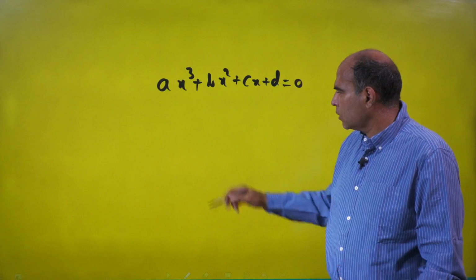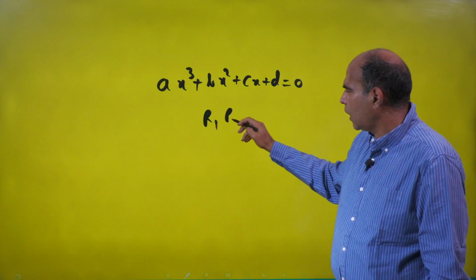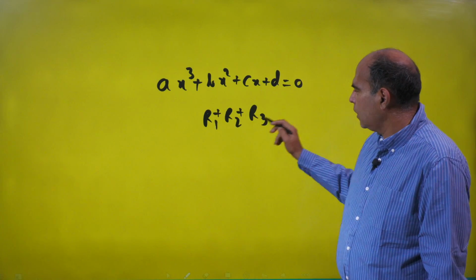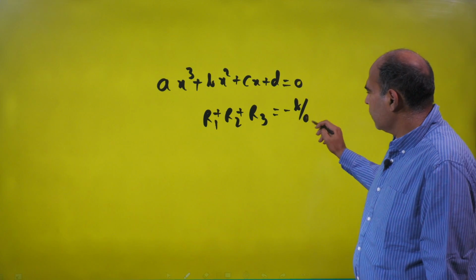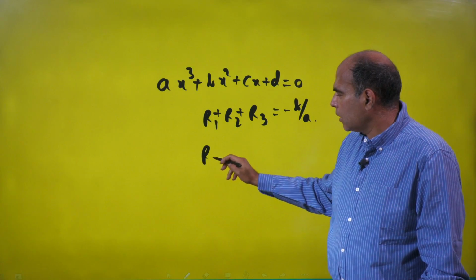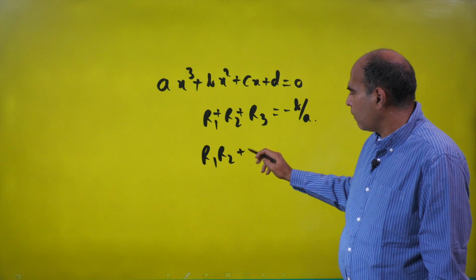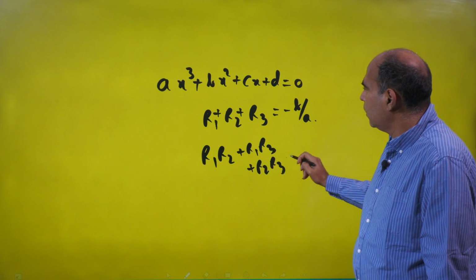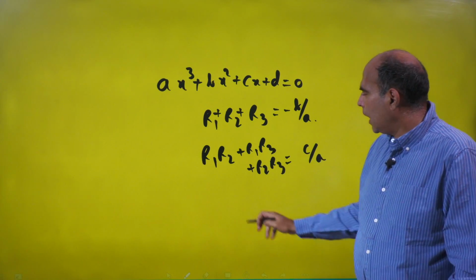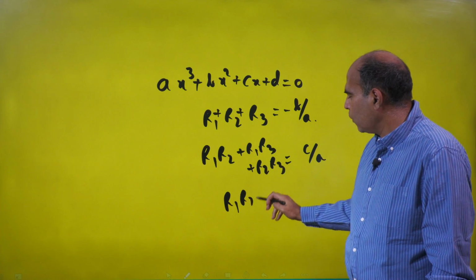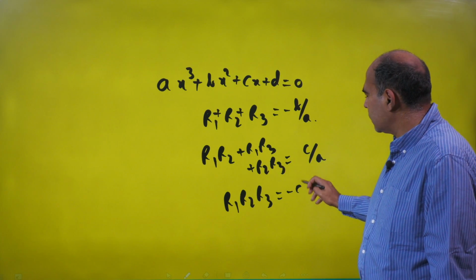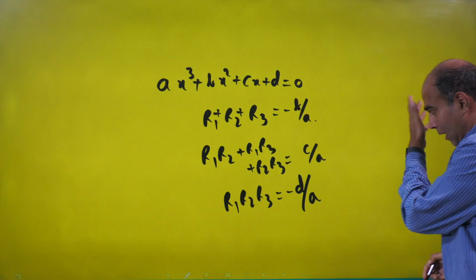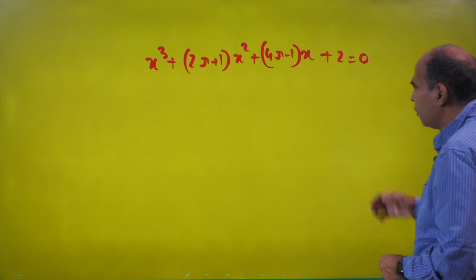The sum of the roots, r1 plus r2 plus r3, is given by minus b upon a. The pairwise product sums, r1 r2 plus r1 r3 plus r2 r3, is equal to c by a, and the product of the roots, r1 into r2 into r3, is minus d by a. You will have to use these formulas in some way to solve this question.